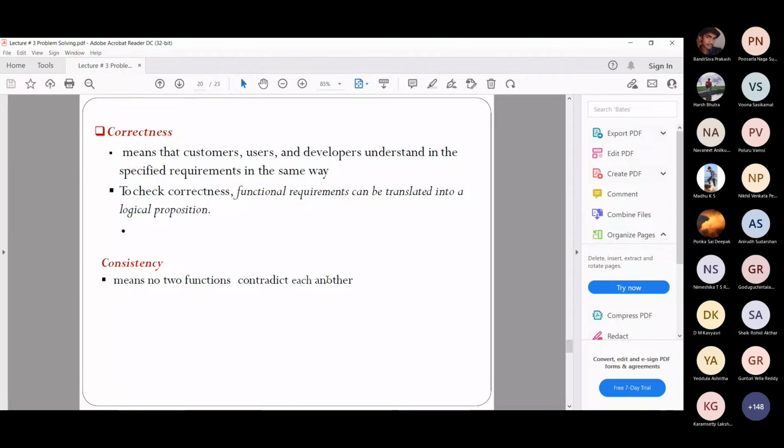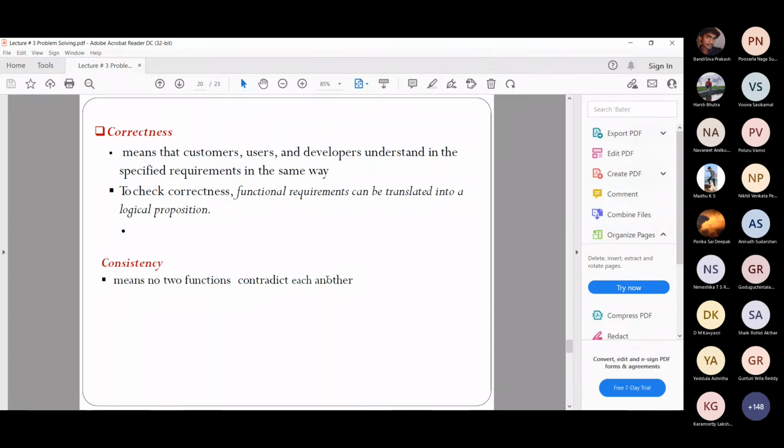Otherwise, like our example of the tree and the swing, some have mentioned something but others have understood something else, and then they move forward with some kind of development. So it doesn't make sense. So correctness means all of them have understood the requirements in the same way.